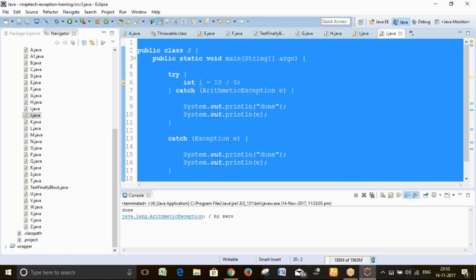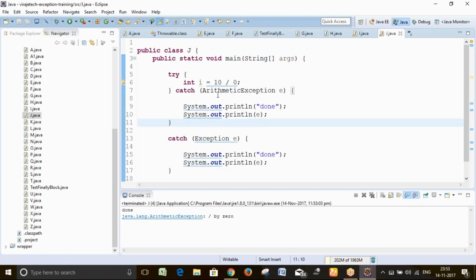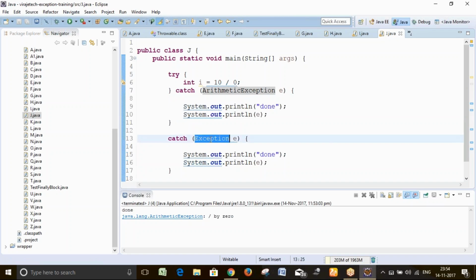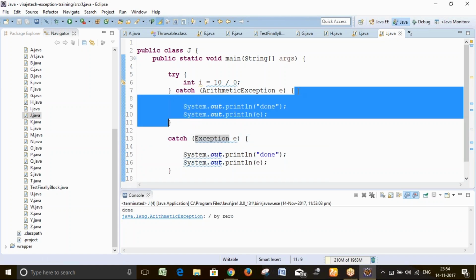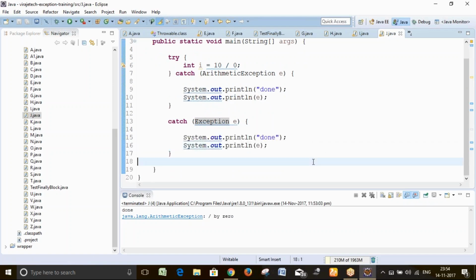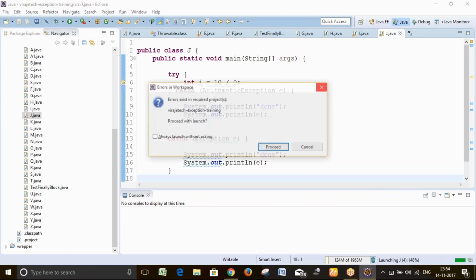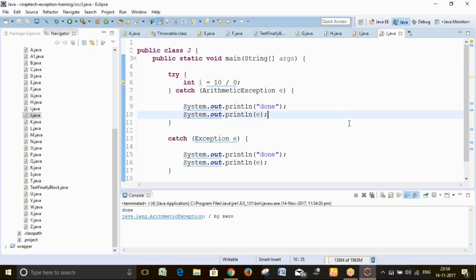So what will happen is, if you know the exception name, suppose it is the arithmetic exception, it will come here. Suppose some other exception occurs which you don't know, that will come in this Exception e block. So always make a practice: if you know the exception, put that exception. If you don't know the exception, put the generalized catch block, so that it will take care of all the exceptions. Got it, guys?